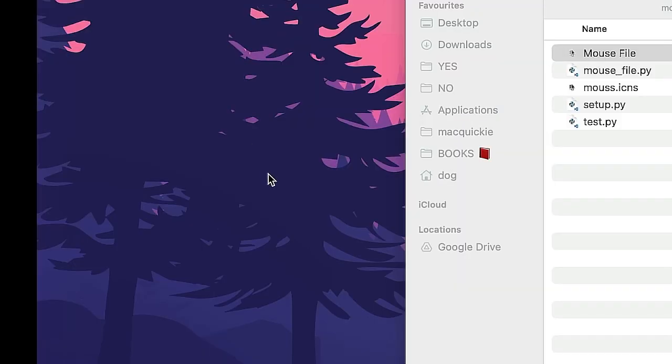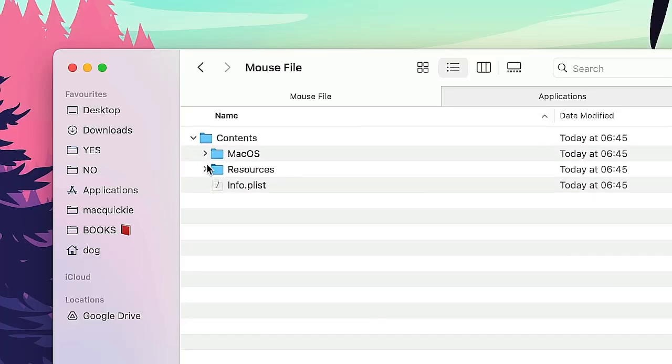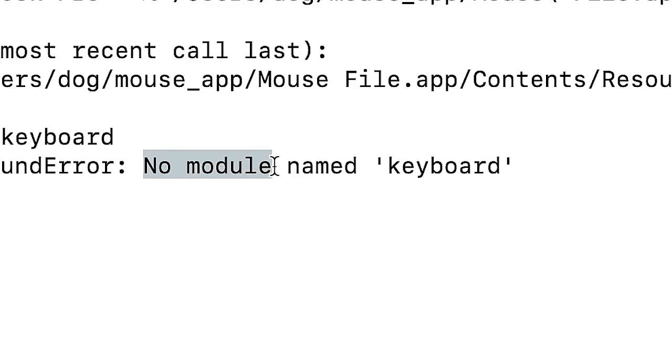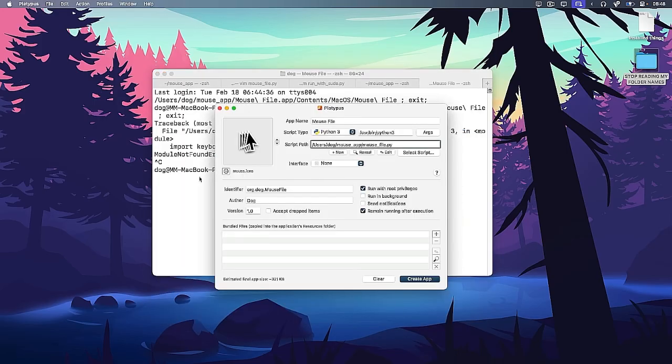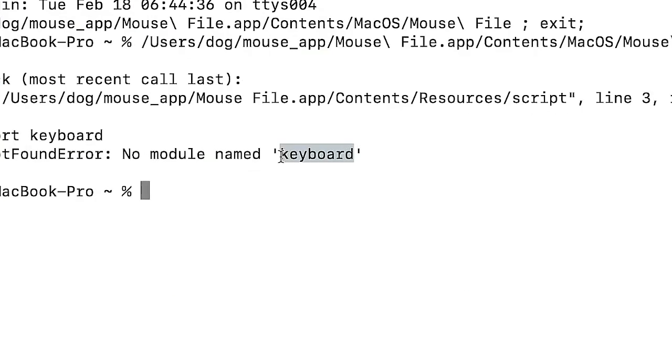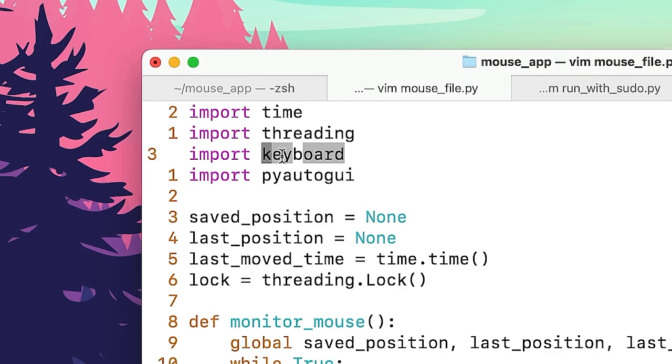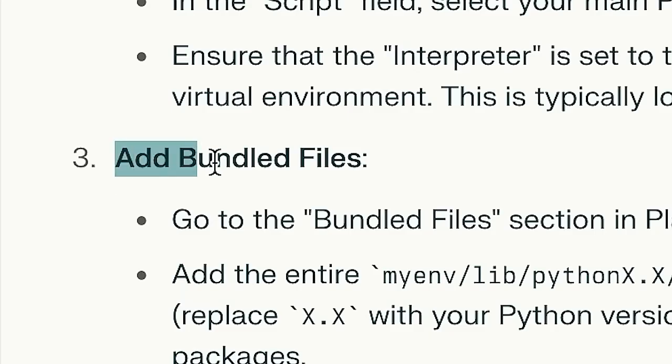It's running. Please work. F1 doesn't work. Slow baby steps. What if I open this? No module named keyboard. What? Wait a second. So it seems like this app doesn't find the library keyboard, which I import into my Python file. And why not? Add bundled files.